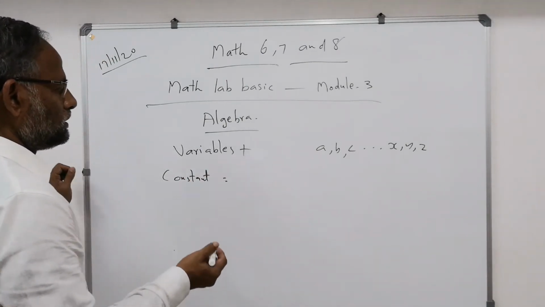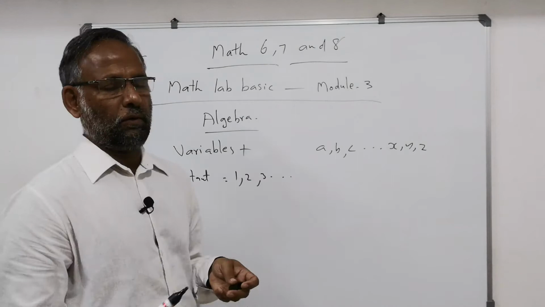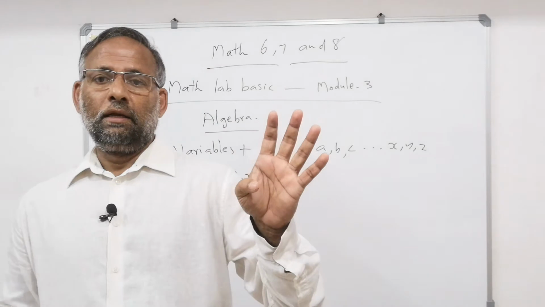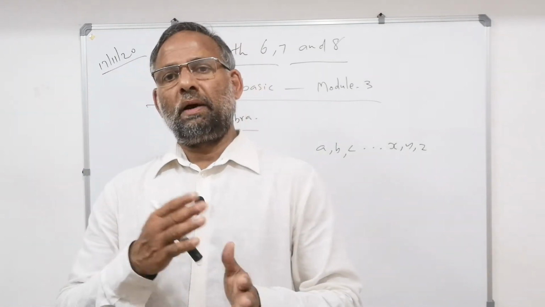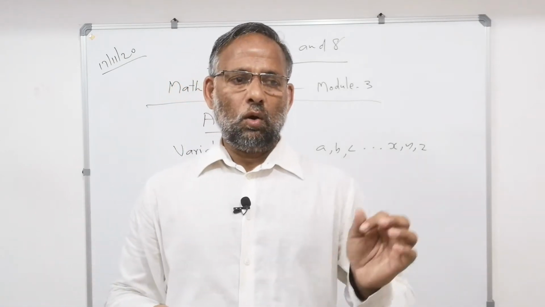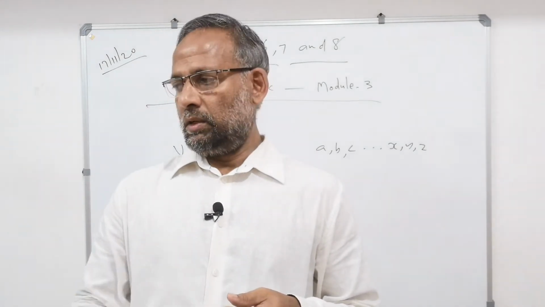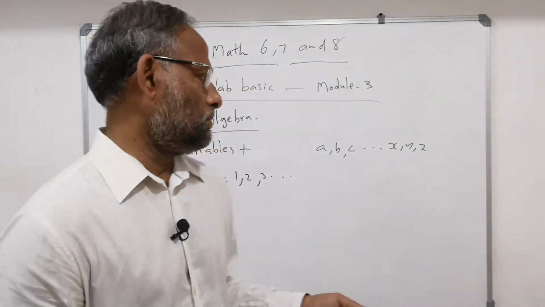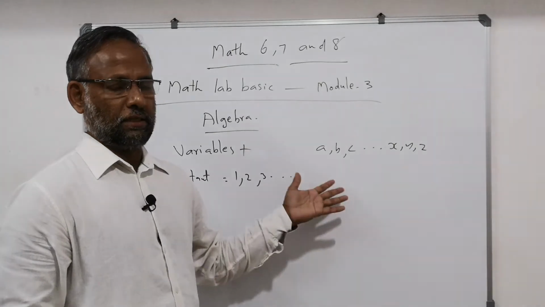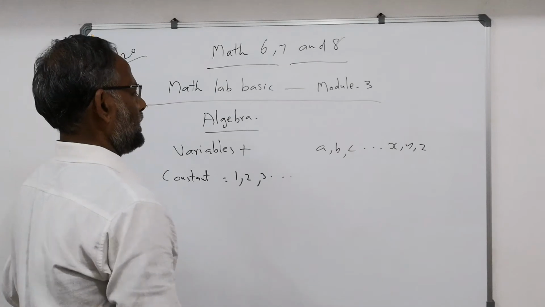Now, constants I told you: 1, 2, 3, 4, like that it goes on. You cannot say which is the highest one. But you know, in maths there are only 10 digits, and numbers are formed by digits, which are infinite. Many are there. 10 digits, you know: 0, 1, 2, 3, up to 9. Numbers are formed by digits. That means 2-digit numbers, 3-digit numbers, like that it goes on. Now, a constant is like a digit. Other thing, variables means literal numbers we can take.